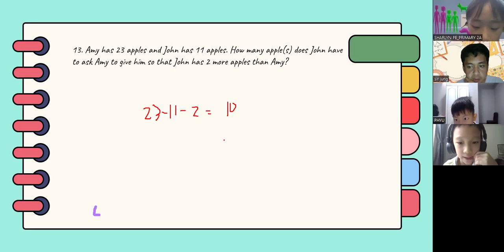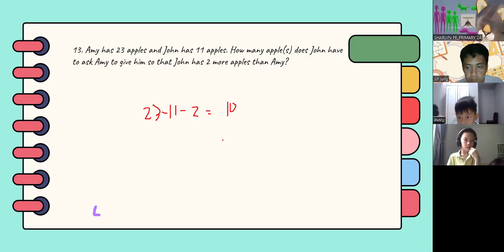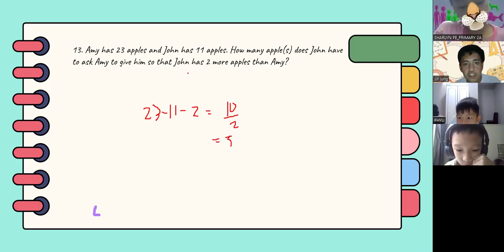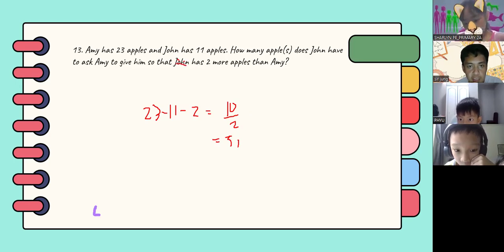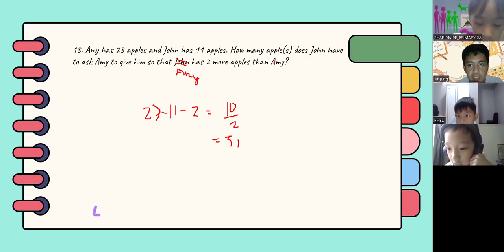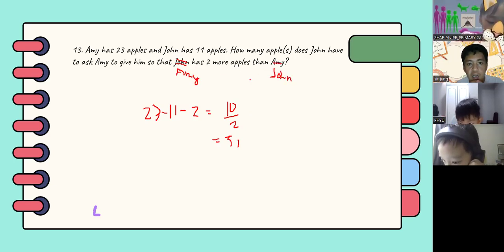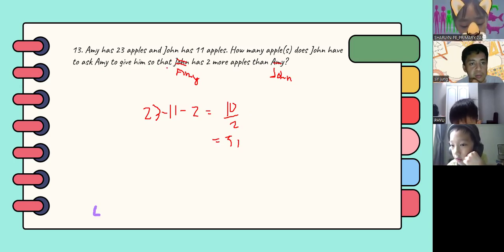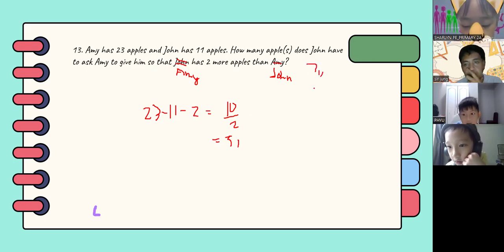And then we divide by 2. Okay, that's 5, right? So that should be the answer if this is Amy: give him so that Amy has 2 more apples than John. However, if the problem retained the original wording, which is to give him so that John has 2 more apples than Amy, the answer should be 7. So any questions regarding this problem?